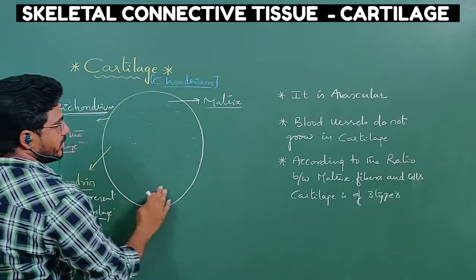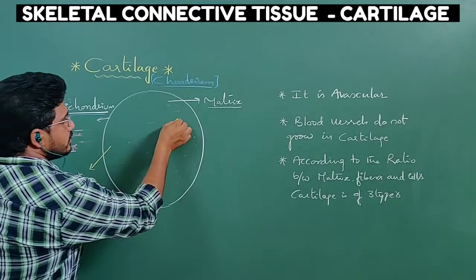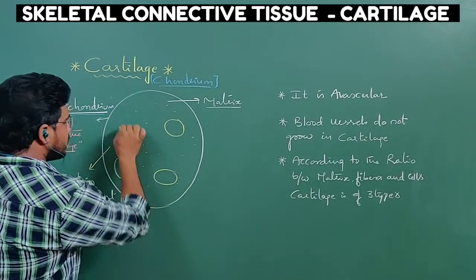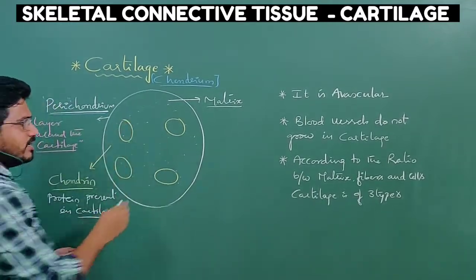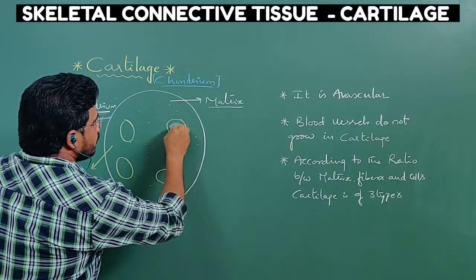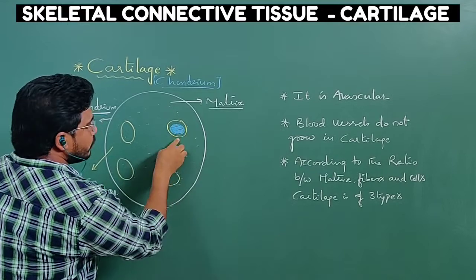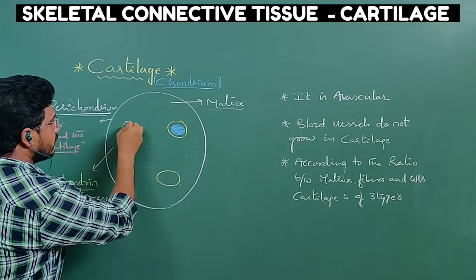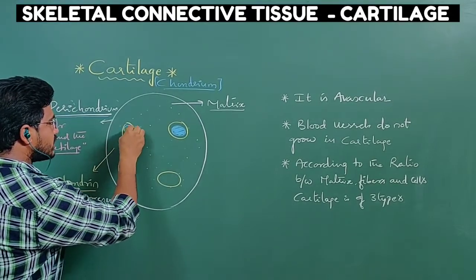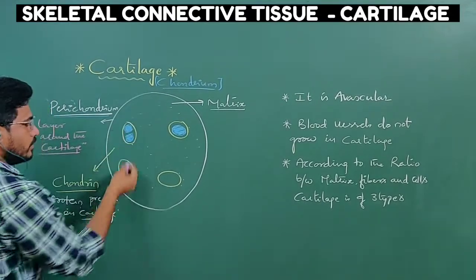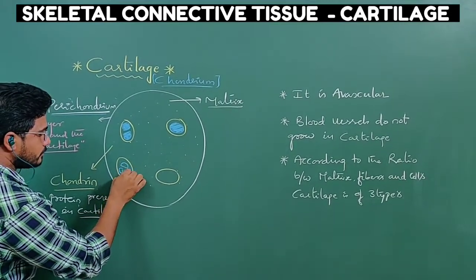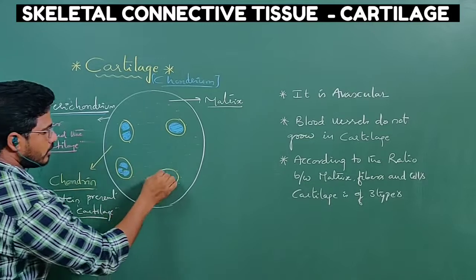Now, inside the matrix, some spaces are present. Spaces means specialized areas where cells are present inside. If you see, in this space only one cell exists. But here, in this zone, two cells exist. Maybe sometimes 3 cells may exist, or 4 cells.